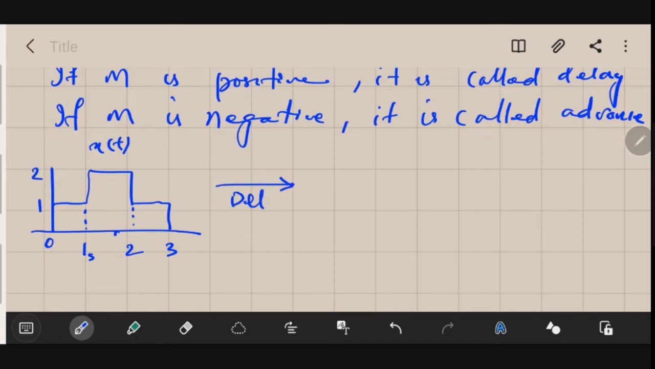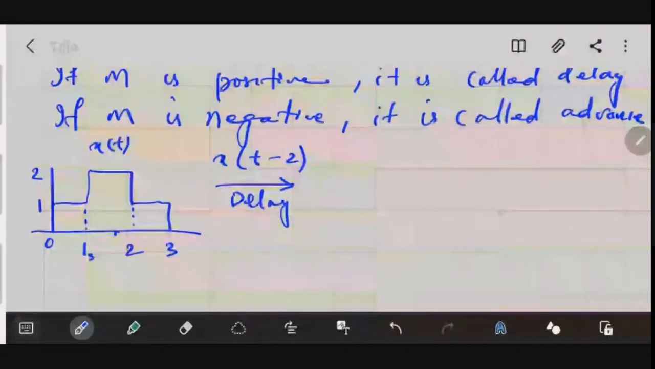Let us delay it by 2, x of t minus 2. So delay means you need to take m positive. That means we have taken 2 here. So x of t minus 2. So what will happen?